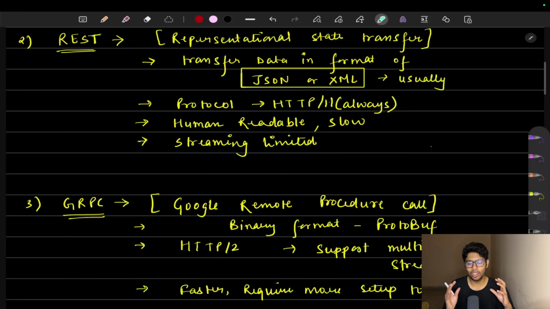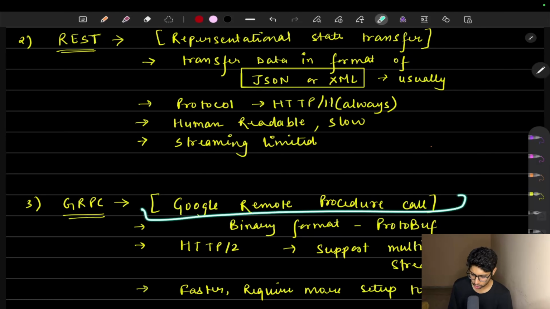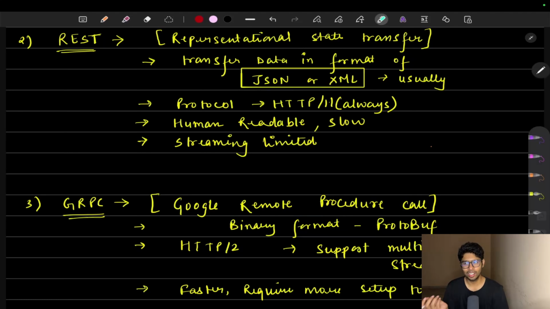Now let's understand why gRPC, and why we are moving from REST to gRPC. Let's see the differentiation, and we'll cover every single topic on why we are moving to gRPC and how it is better than REST. First of all, REST stands for Representational State Transfer, and gRPC stands for Google Remote Procedure Call. gRPC was created by Google, but now the whole project has moved to CNCF.